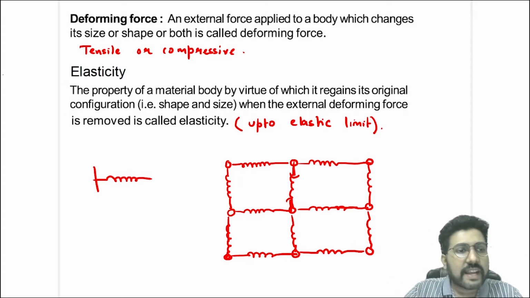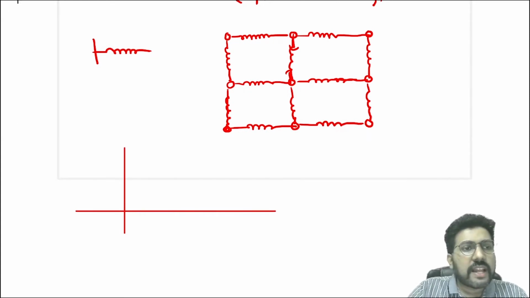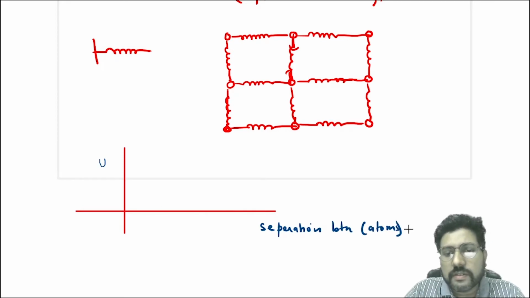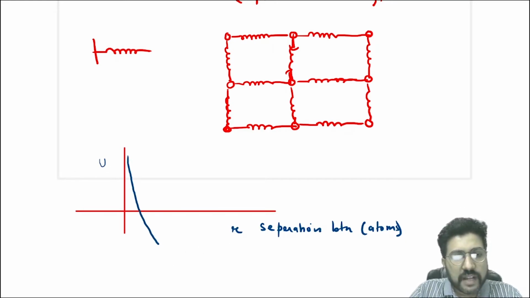Okay, in fact, if you draw the graph between potential energy and the separation between them, so this is potential energy versus the separation between the atoms or molecules, suppose it is represented by R and U is the potential energy. This is the type of graph.